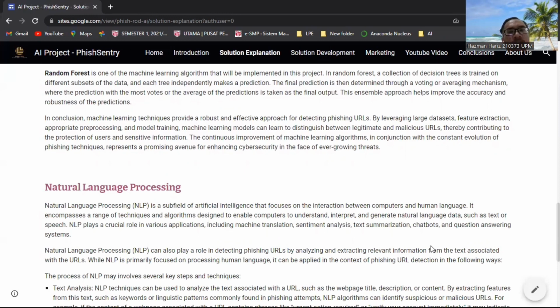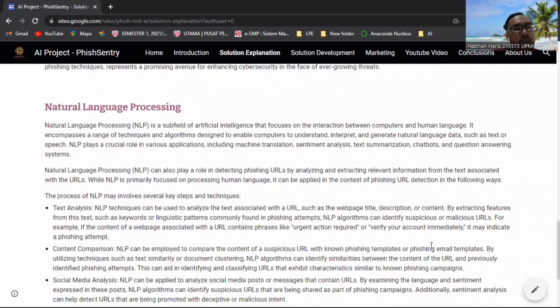So what can this algorithm do with detecting phishing? NLP can also play a role in detecting phishing by analyzing and extracting useful information from the text associated with the URL. While NLP is primarily focused on understanding human language, it can be applied in the context of phishing detection in the following ways. So this is how NLP can help with detecting phishing URLs.